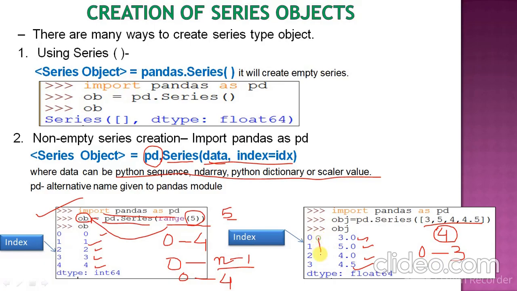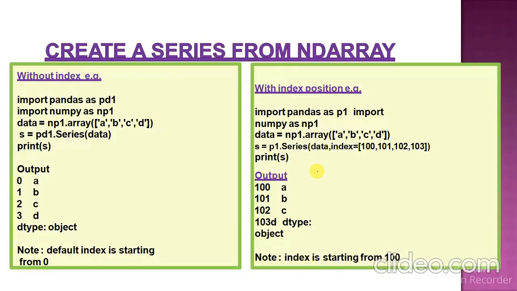So here you will look here. Now we are creating the series with the help of the ndarray. Again ndarray means what? We need to import numpy. Numpy का alias name we have given np.